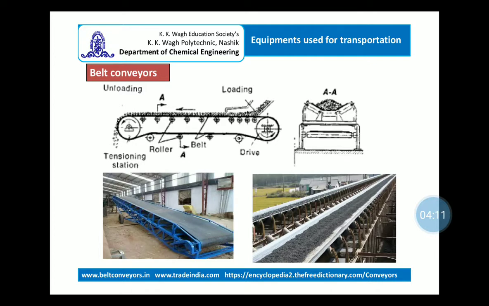Now the figure which is shown of belt conveyor, from the arrangement itself we understand that it is used for the transportation of cartons or bags. Now the loose material is transported over a long distance in this picture with the help of trough shaped arrangement of the belt conveyor.